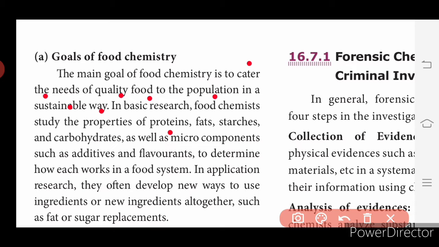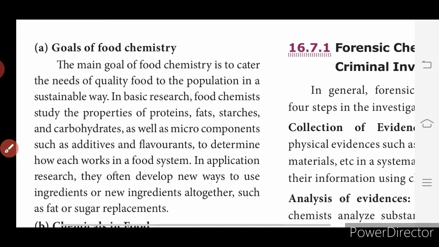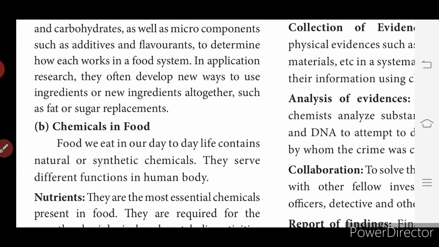That is proteins, fats, starches and carbohydrates. The food has to contain all the properties of proteins, fats, starches and carbohydrates, as well as micro components, additives and flavorants to determine how much work is in a food system. It should also contain new ingredients altogether, such as fat or sugar replacements. Is that clear?